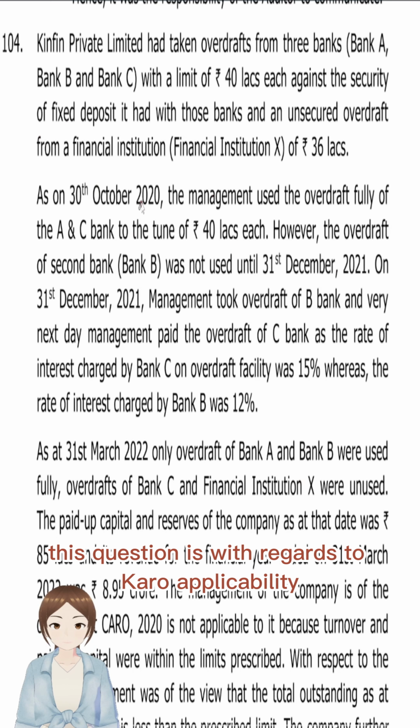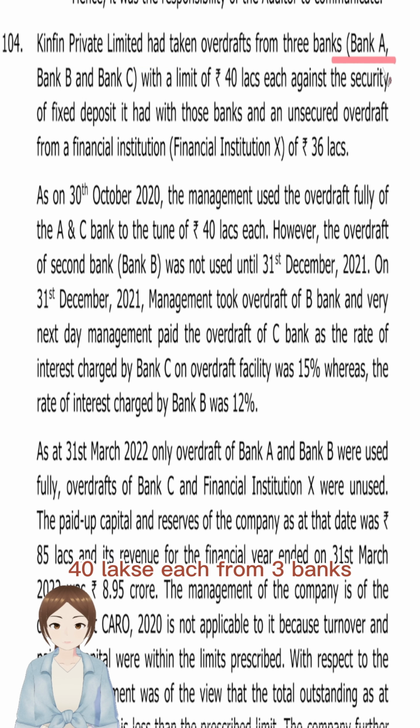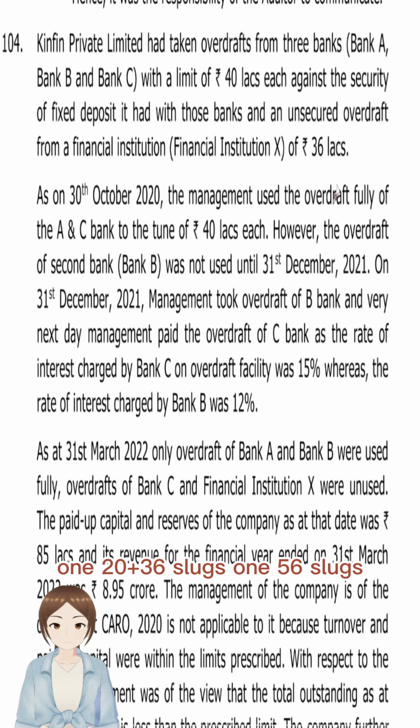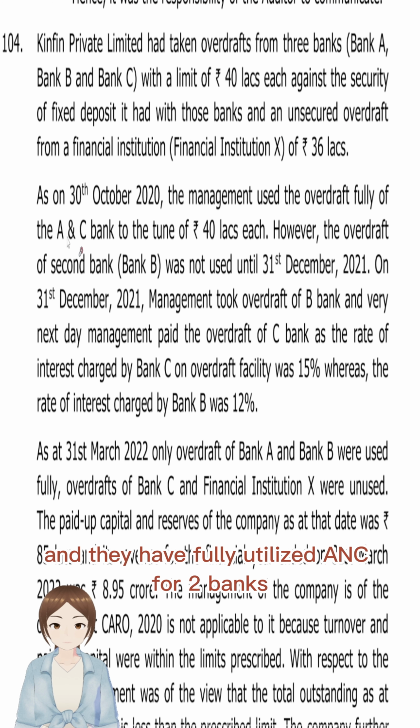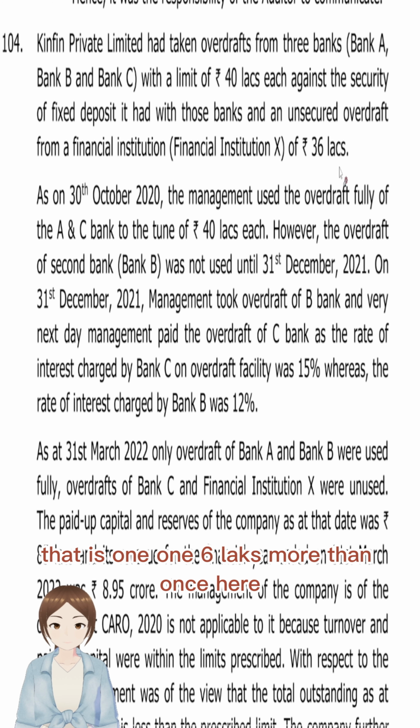This question is with regard to CARO applicability, and K Limited has taken overdraft borrowings of 40 lakhs each from 3 banks, that is, in total 120 lakhs, and also has an unsecured overdraft of 36 lakhs. 120 plus 36, that is 156 lakhs. And they have fully utilized the limits of A and C. For 2 banks, they have fully utilized the overdraft limit. That is, the loan amount is 80 lakhs plus 36 lakhs, that is 116 lakhs, more than once a year.